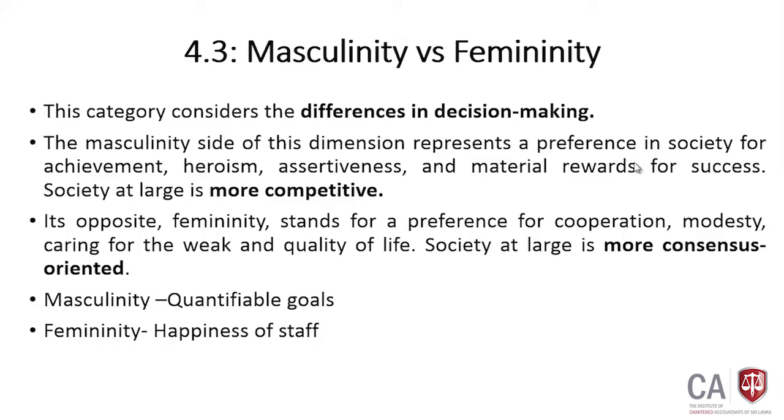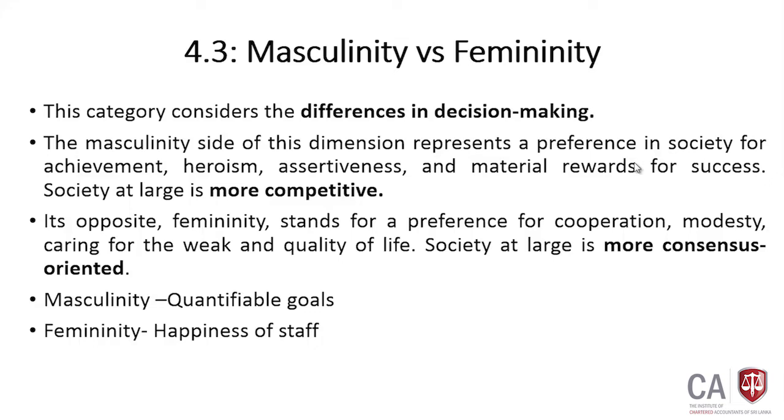In opposite, femininity stands for preference for cooperation, modesty, caring for the weak and quality of life. If you take a woman, it is not like that, she is someone who acts very amicably, not an impulsive person. Right? So if you have more femininity nature in the society, in there you are more consensus oriented. When you are taking decisions, you discuss with each other and take the decisions.